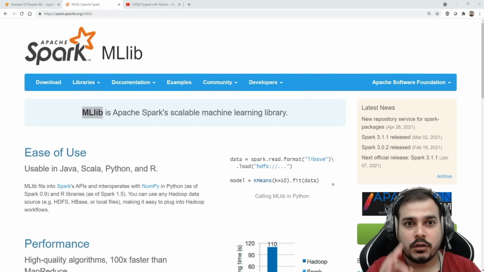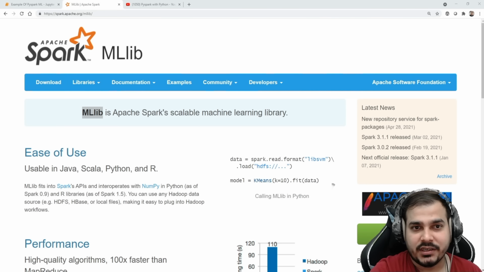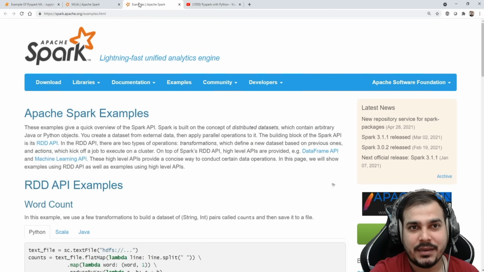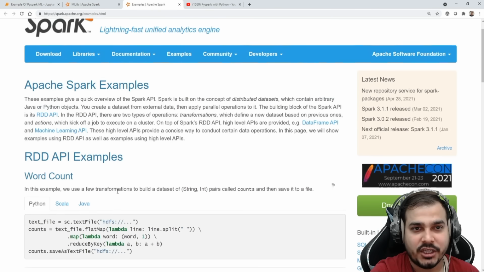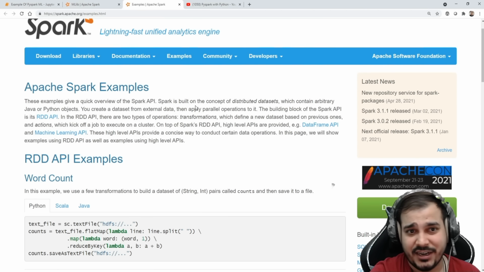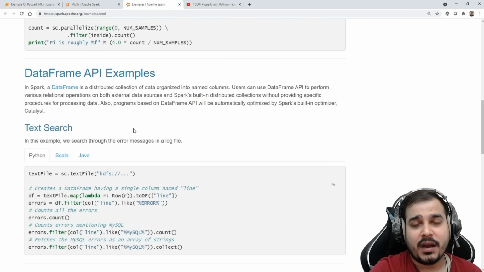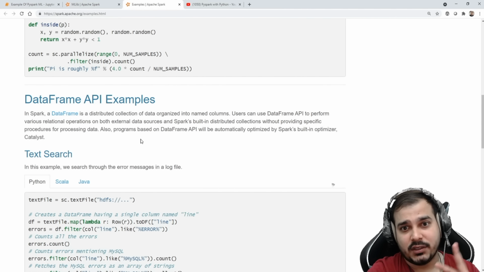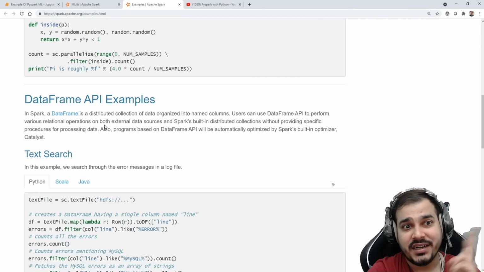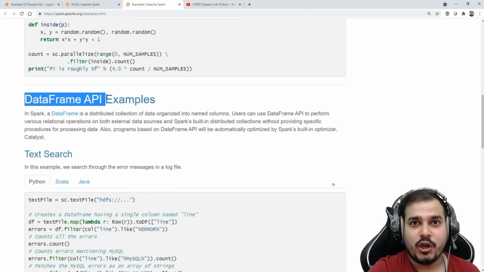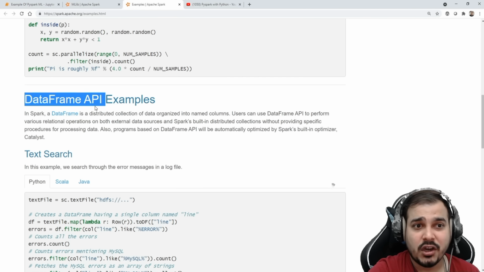Spark MLlib also has amazing documentation with respect to various examples. Here you can click on examples and check out this particular documentation. You can actually see different kinds of examples, how it is done. But with respect to Spark ML, there are 2 different techniques. One is the RDD techniques and one is the data frame APIs. Data frame API is the most recent one, and it is pretty much famously used everywhere. So we'll be focusing on data frame API.